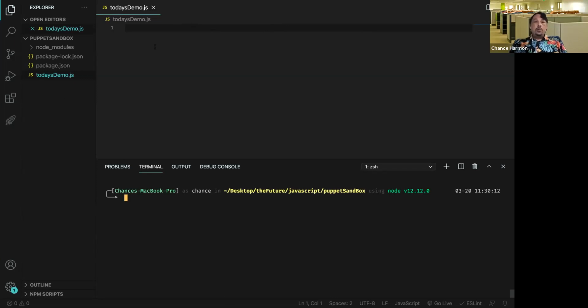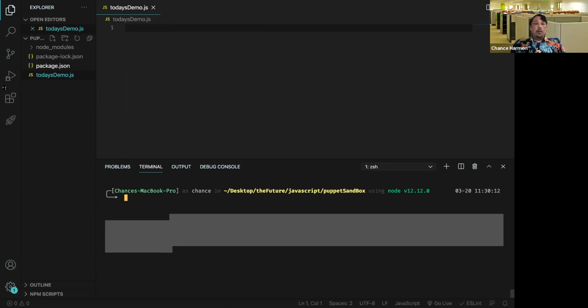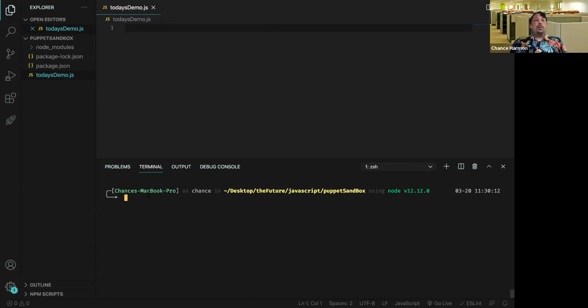All right. This is where we're going to write our code, is in this area here. And this is where we're going to be looking for output, down in this area. One of the first things you're going to need, if you're going to use any kind of NPM library, is you're going to need to install it on your machine, and you're going to need to require it in your code. This is really the only point that we're going to hit NPM, but it was a very necessary part of this.